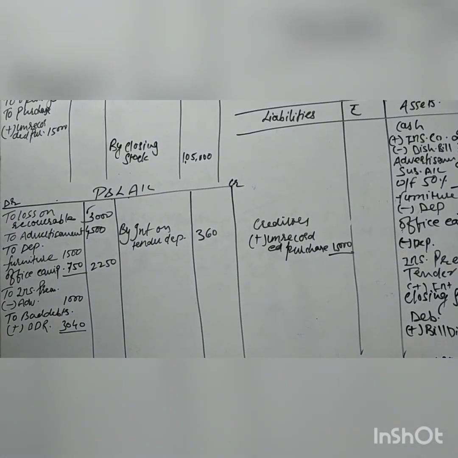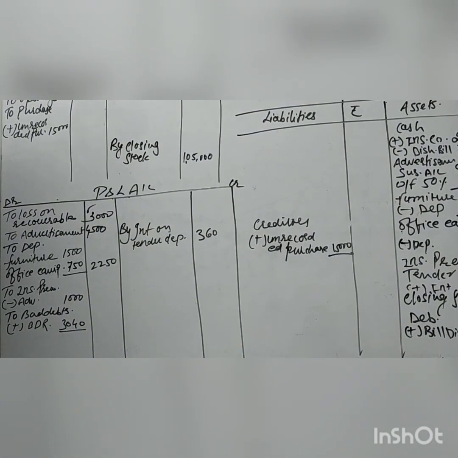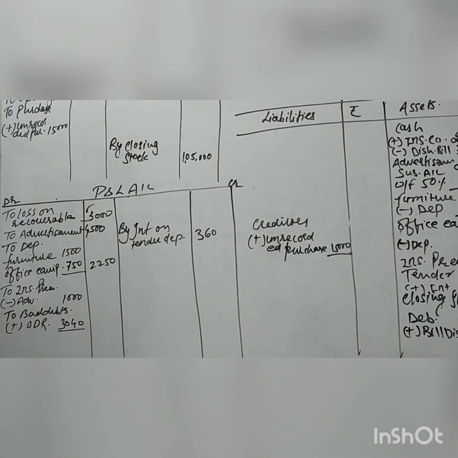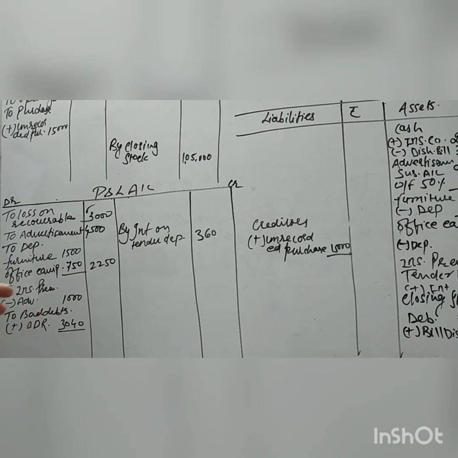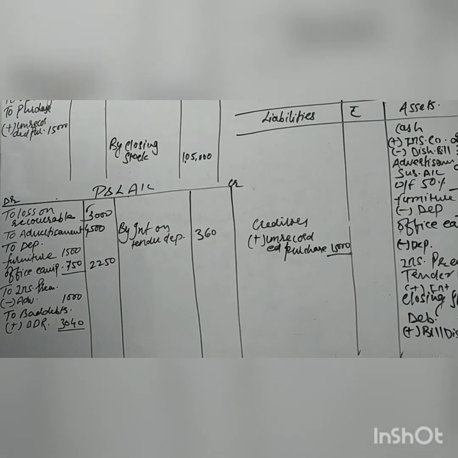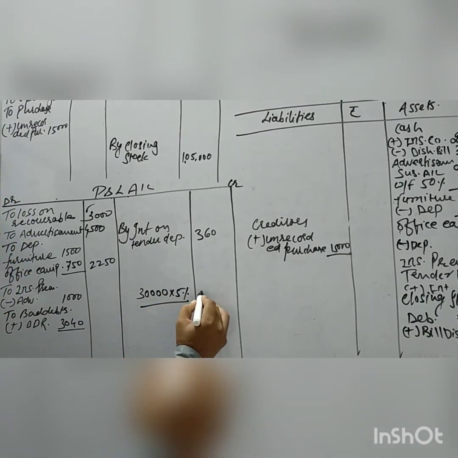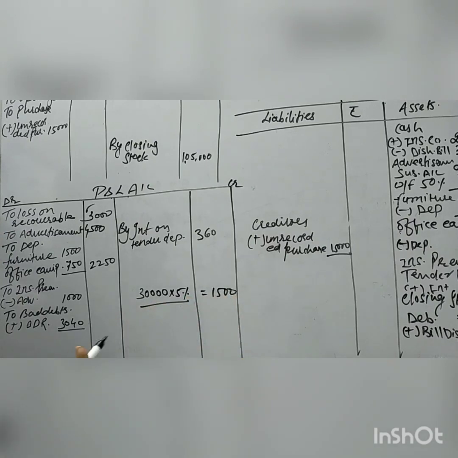Okay, next adjustment: provide depreciation 5% on furniture and fitting and office equipment. Furniture and fitting, office equipment. Okay, so the furniture value is given as 30,000. So I am telling you here to use the cost price, because it is saying the straight line method. It means we have to apply depreciation on cost price. Cost price is given as 30,000, and on 30,000 we have to maintain 5% depreciation. It will come to 1500. Okay, 1500. So I am only showing this calculation.